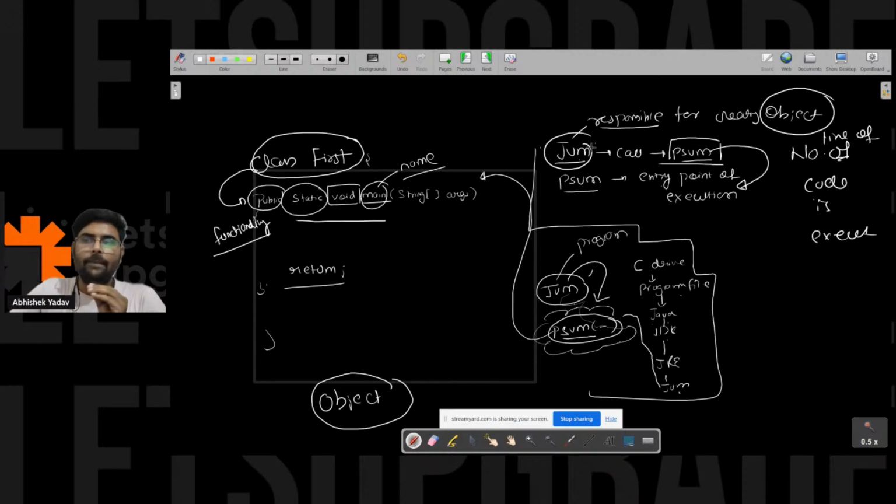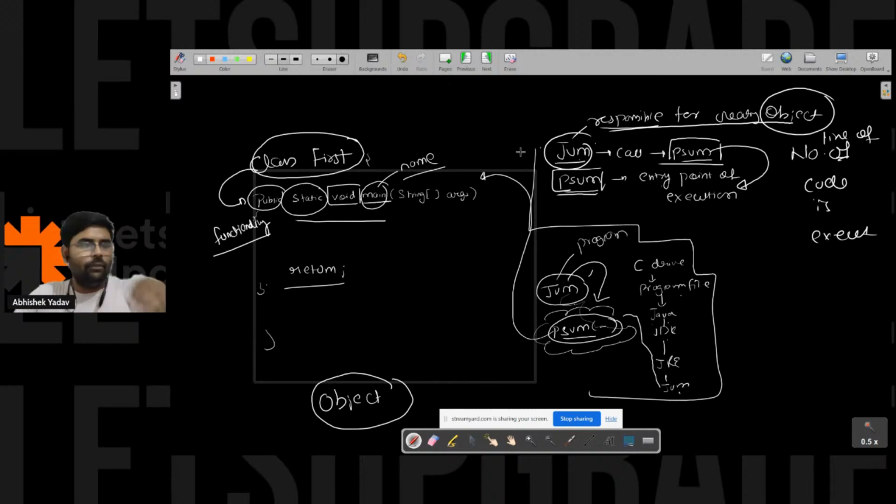JVM is saying, I am responsible for creating the object, but since I have not called the public static void main, the entry point, how will I create the object? In order to create the object, I have to execute some line of code, yes or no? But JVM is saying this is the entry point of the execution, so I have not created any object.